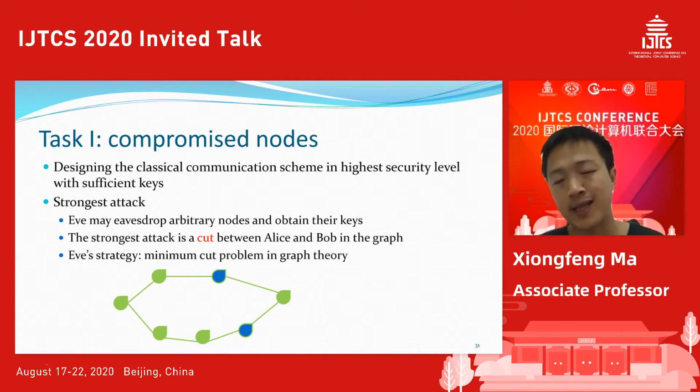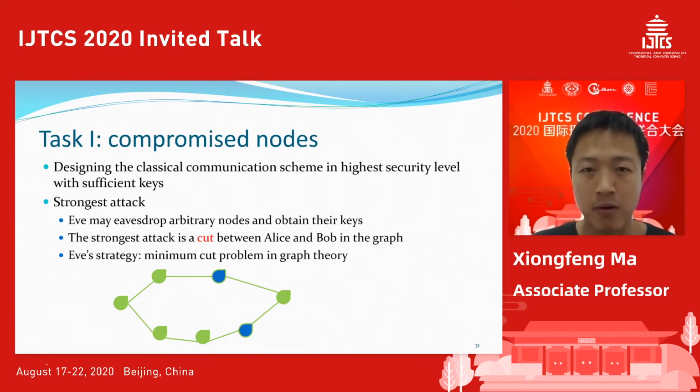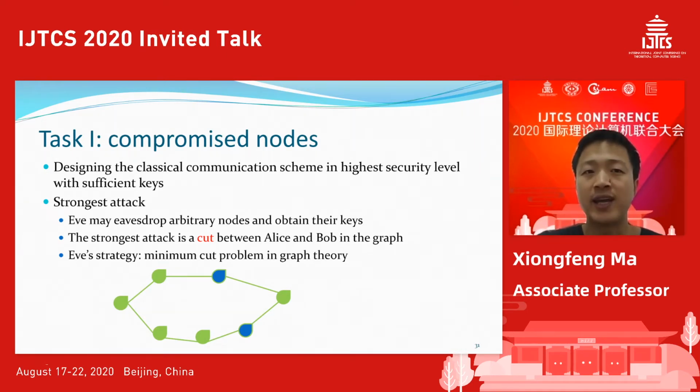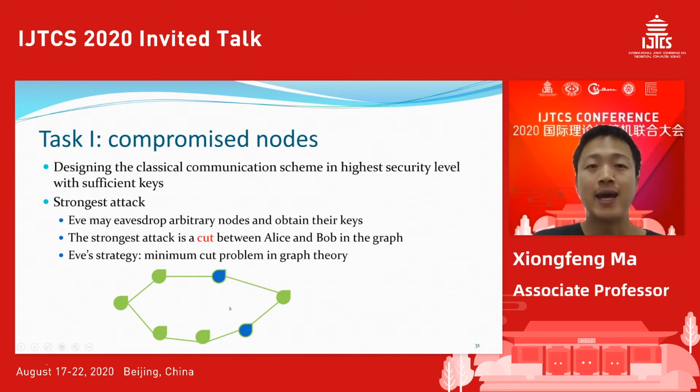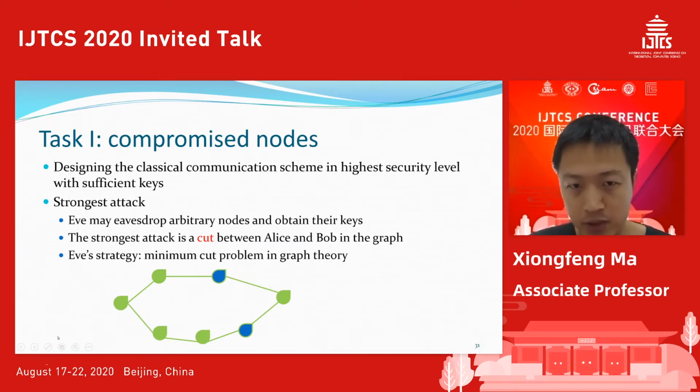That's from the user's point of view. Let's talk about the attacker's point of view. From the hacker's point of view, what's the strongest attack in this case? Let's assume the attacker can hack arbitrary nodes and obtain their keys, and tries to attack Alice and Bob's communication.